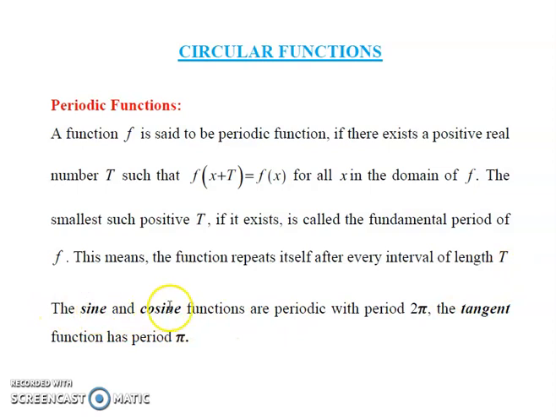The sine and cosine functions are periodic with period 2 pi, and the tangent and cotangent functions are periodic with period pi.